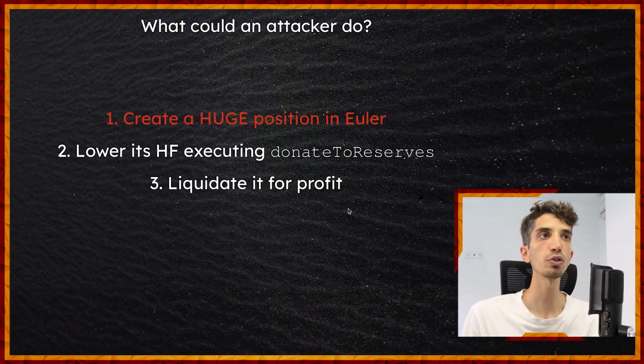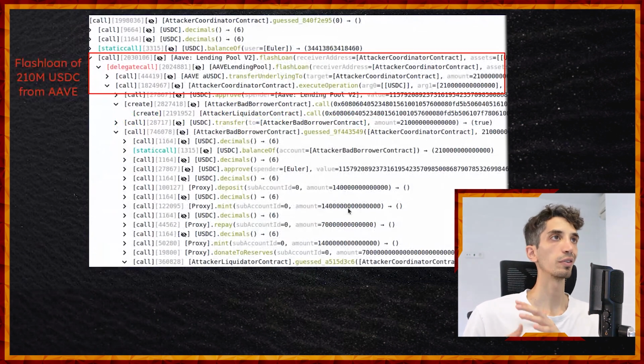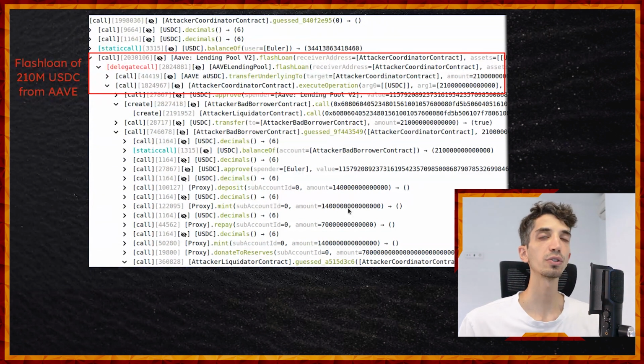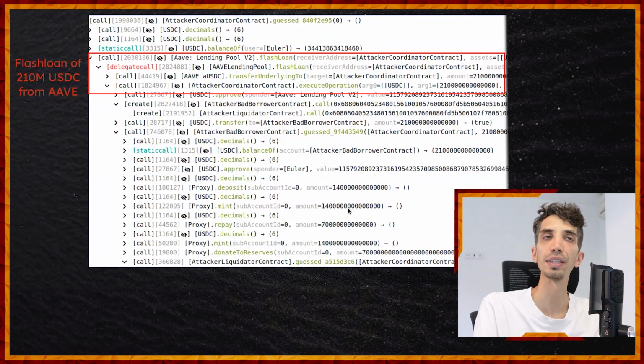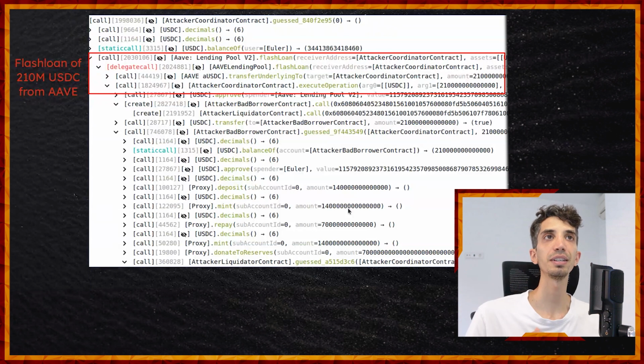We are reproducing how an attacker created a huge position in Euler. So, huge position means lots of assets, and lots of assets probably means flash loans. So yes, the attacker took a flash loan of over 200 million USDC from Aave, and you can actually see that. It's highlighted in there. You can see how the flash loan function is being called, and the execute operation callback is being called on the attacker coordinator contract, one of the contracts that the attacker is using for this exploit.